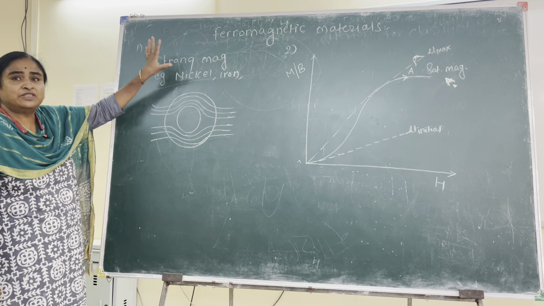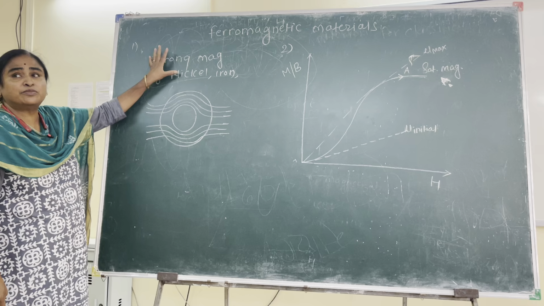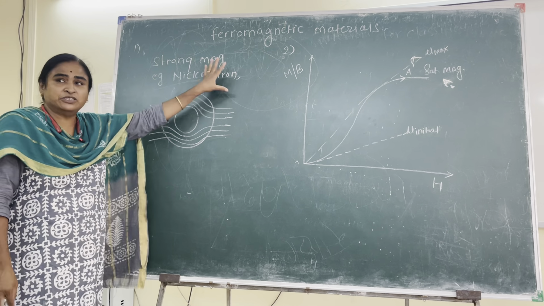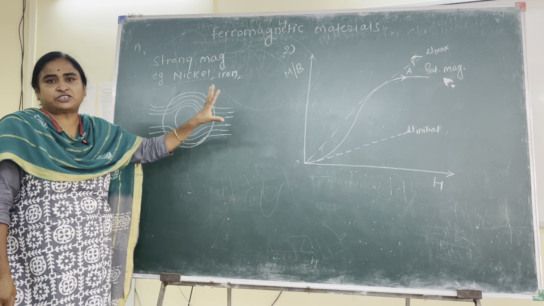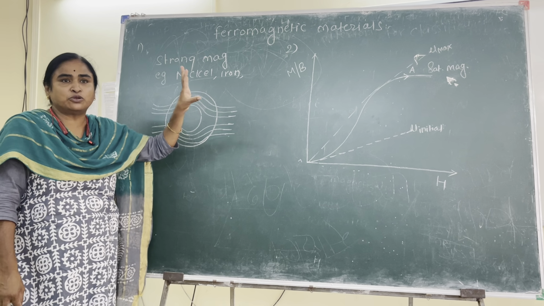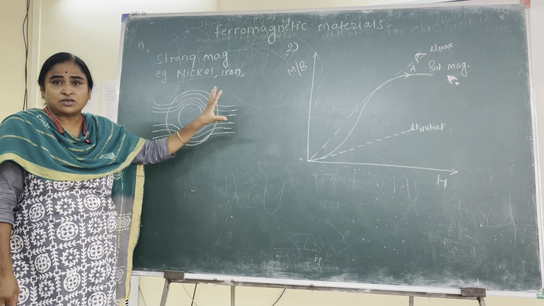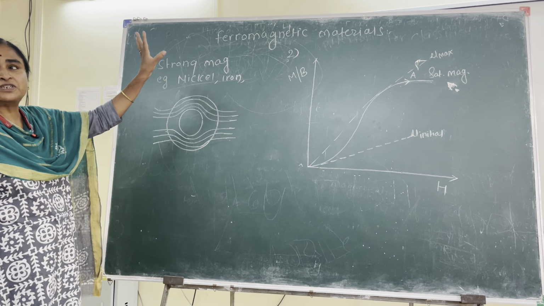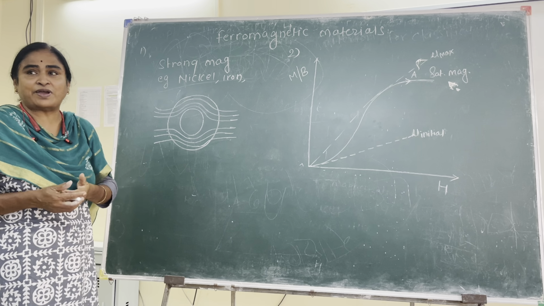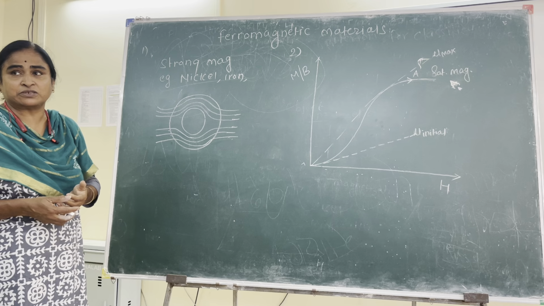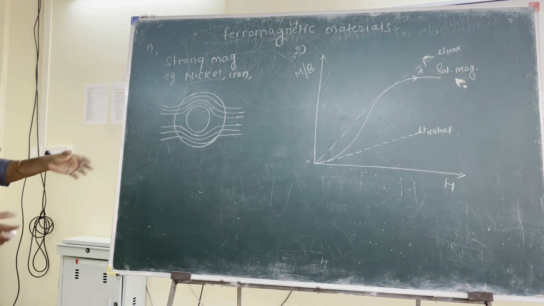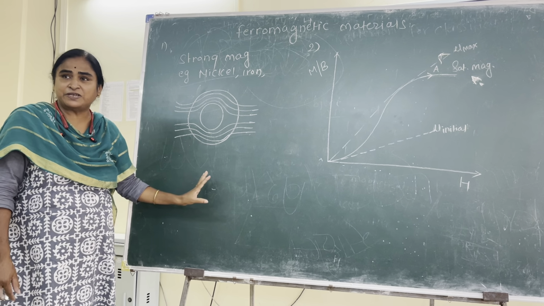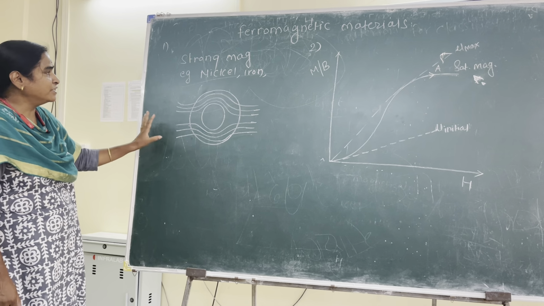At the same time, these acquire magnetism on a permanent basis. That means once the substance gets magnetized and you remove the external magnetic field, the magnetization of the substance will not vanish. The substance will retain the magnetization. So ferromagnetic substances are mainly meant to fabricate permanent magnets, because they acquire strong magnetism in the field direction and they acquire magnetism on a permanent basis. So these are the ferromagnetic materials.